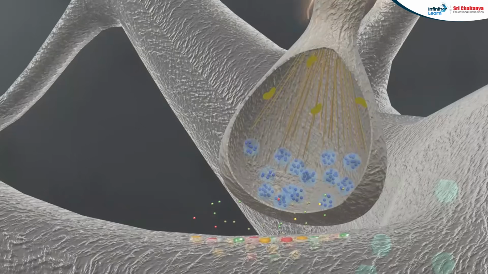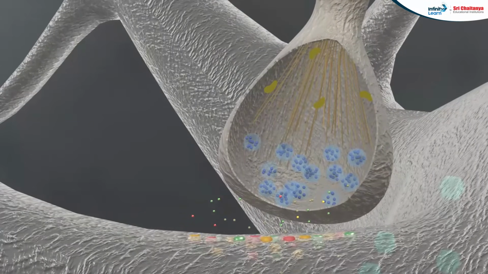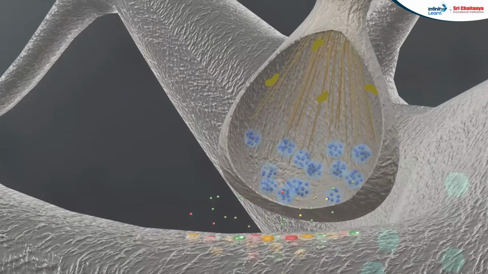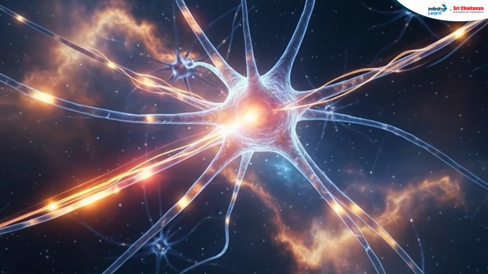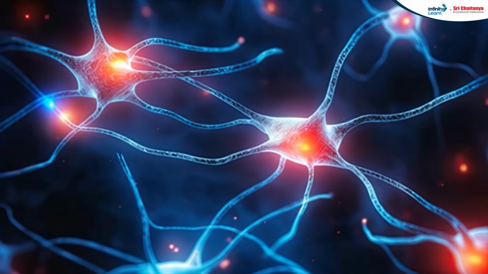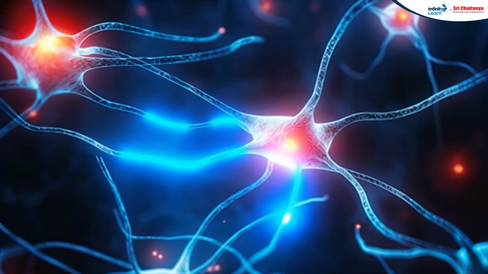So now we have understood that synaptic transmission is the backbone of the nervous system function. It ensures that the neurons communicate quickly and accurately, orchestrating everything from movement and sensation to learning and memory. So understanding this process sheds light not only on how the brain works but also on the neurological disorders and the potential treatments also.